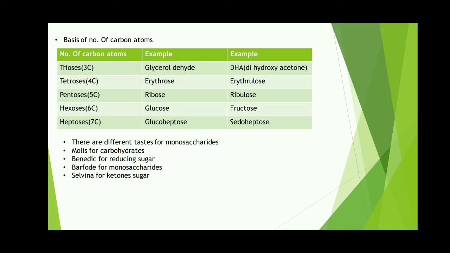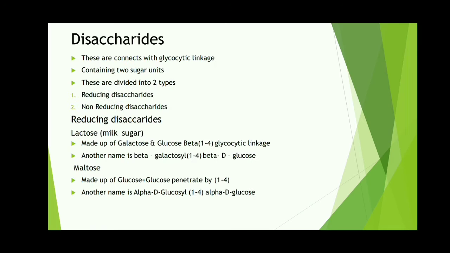Okay, so another one is disaccharides. So di means two, saccharides means sugar. So these are connected with glycosidic linkage and contain two sugar units, and these disaccharides are divided into two types. One is reducing disaccharides and another is non-reducing disaccharides. Reducing disaccharides, here two examples are given.